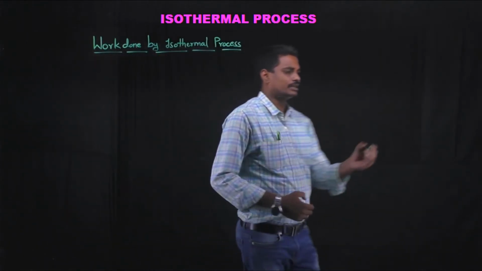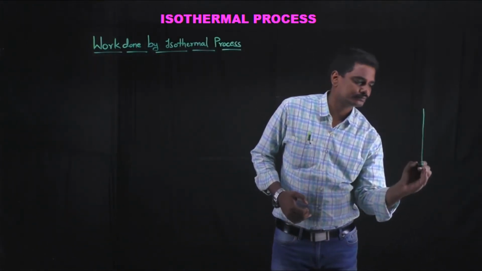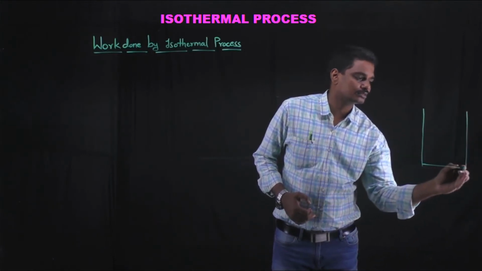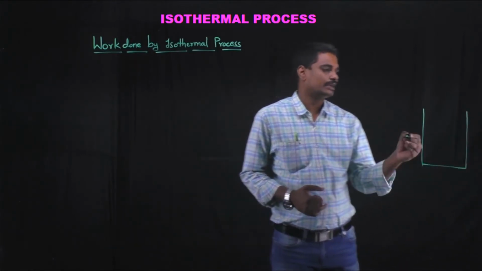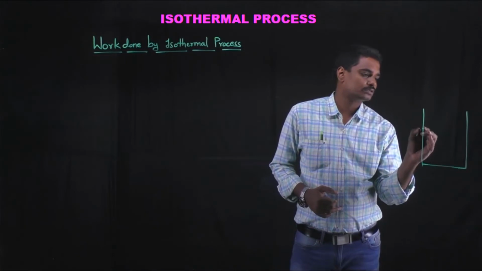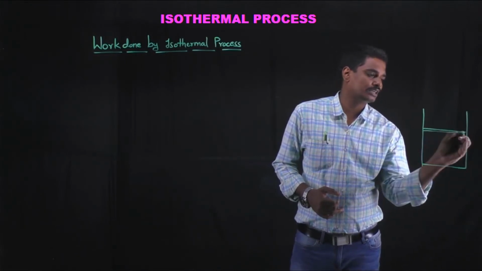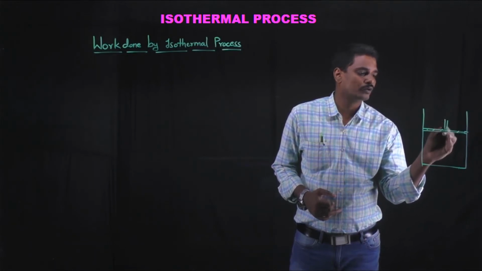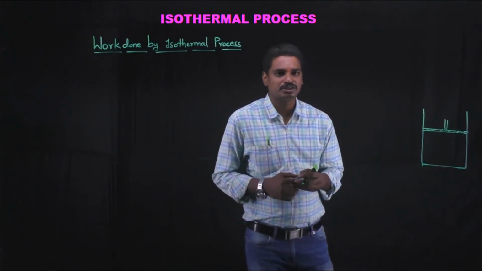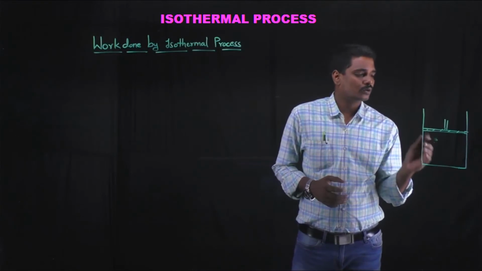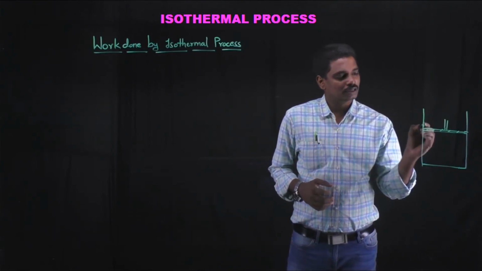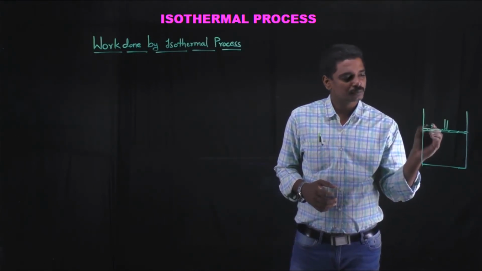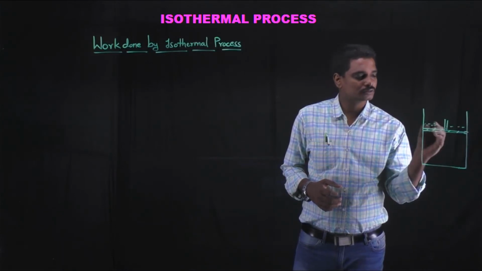So, consider a cylinder filled with an ideal gas. Suppose over this cylinder a movable, frictionless piston is placed. Now by applying some force, let us move this piston slightly upwards.